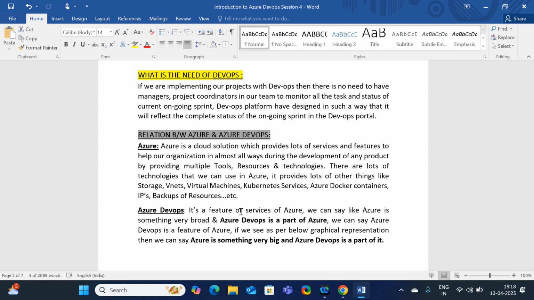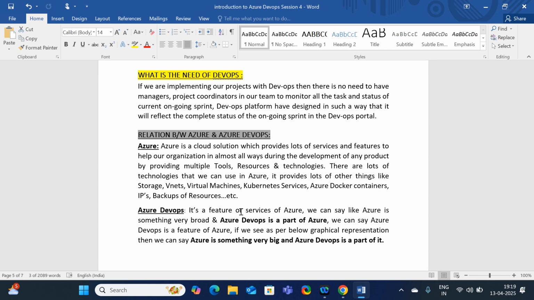What will we do with the help of the Azure DevOps portal? Here it's a feature of Azure. We can say Azure is something very broad, and Azure DevOps is a part of Azure. Azure is not a part of Azure DevOps; Azure DevOps is a part of Azure. From Azure, as a prerequisite, we are going to process our code. Finally, where are we going to deploy our code? In Azure only. So in order to do continuous integration and continuous deployment, we are going to use the Azure DevOps portal. But finally, we are going to deploy our code over Azure only.